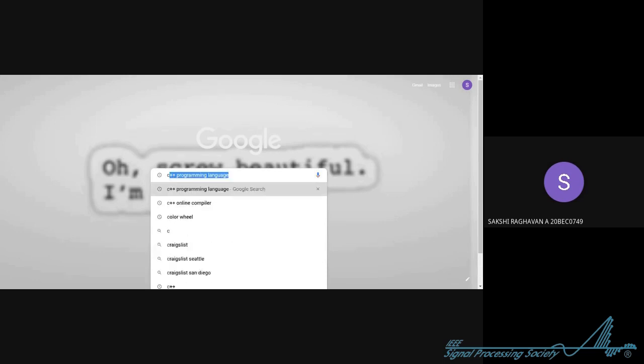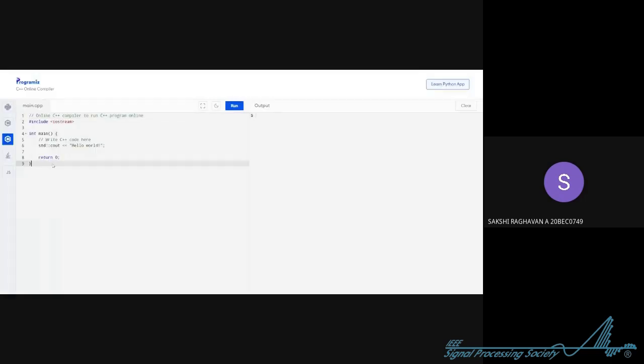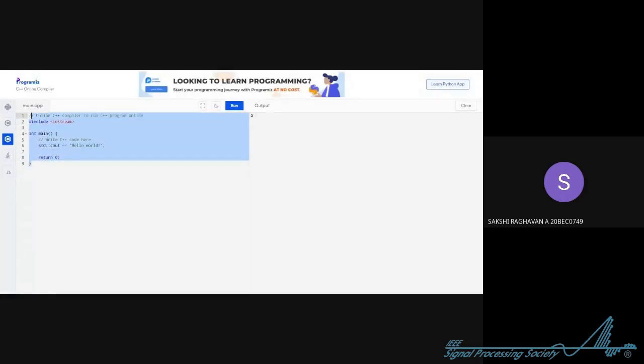So how you will do it is you will write C++ online compiler, and you'll click on it, and then you'll open. I'm using the Programiz online compiler because that's good. So you can see you can actually change the design, but I'm using white because most people feel comfortable in that. So input and output.